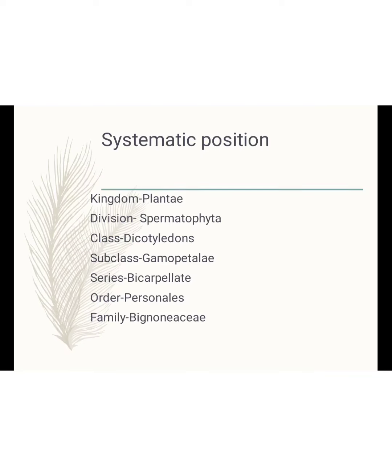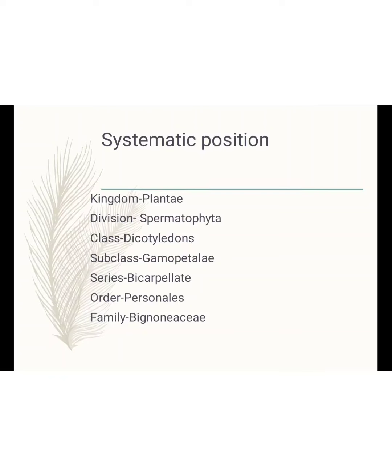First of all, we discuss the systematic position according to Bentham and Hooker classification. First, Kingdom Plantae. In Kingdom Plantae, the characteristic is autotrophic mode of nutrition. Cell wall is made up of cellulose. No locomotion, only movement occurs in the plant.